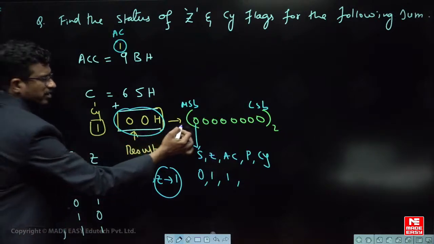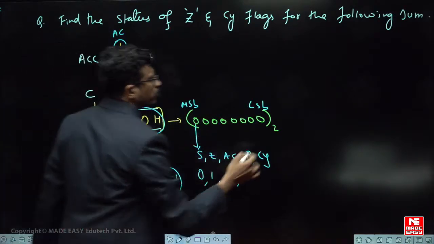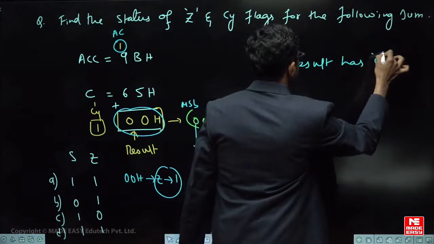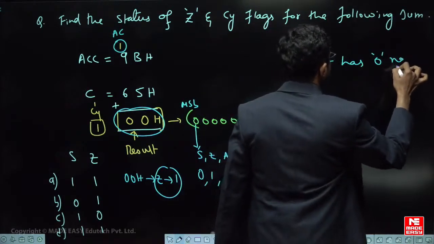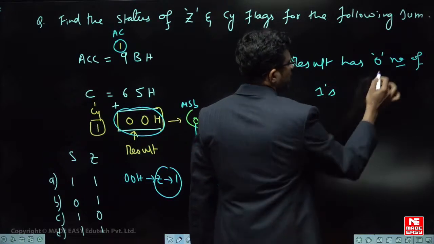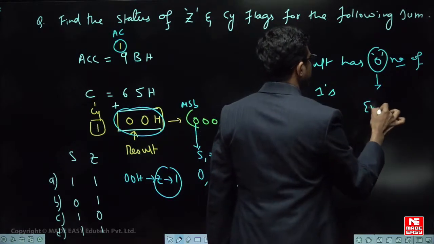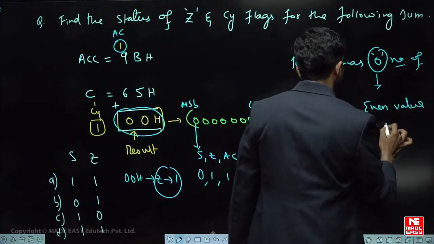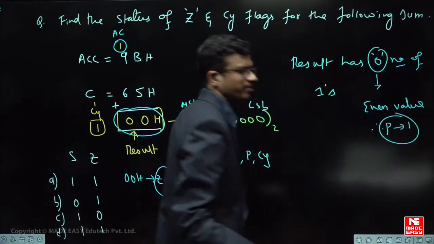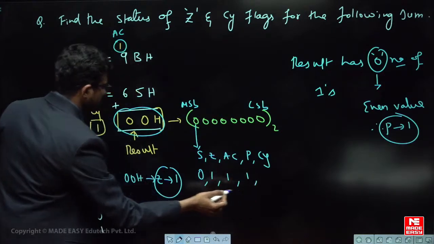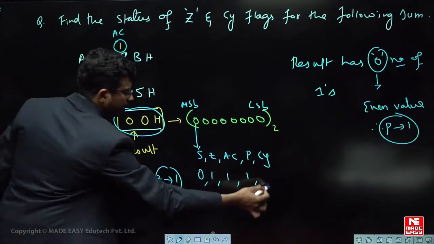Next, parity. How many ones are there in the result? No ones. So the result has 0 ones. Now tell me, 0 is an even value, so parity is taken as 1. That's all. Is it understood? So parity is how much? 1. Next, carry is how much? 1. Okay. These are the statuses.